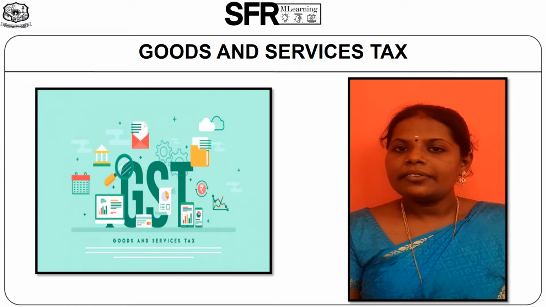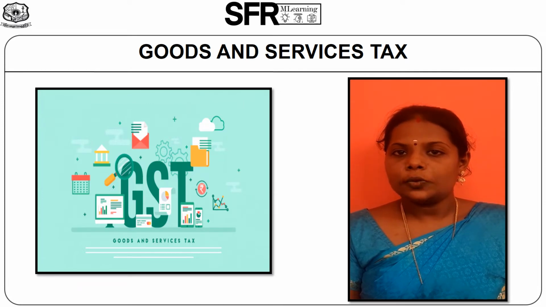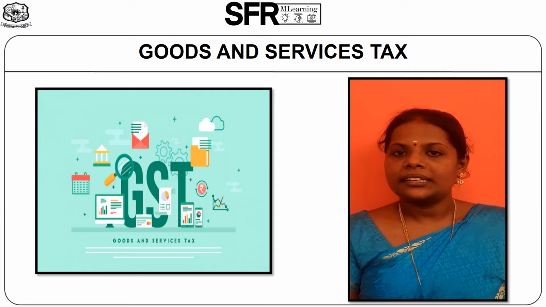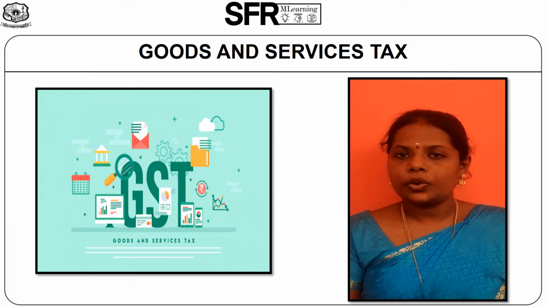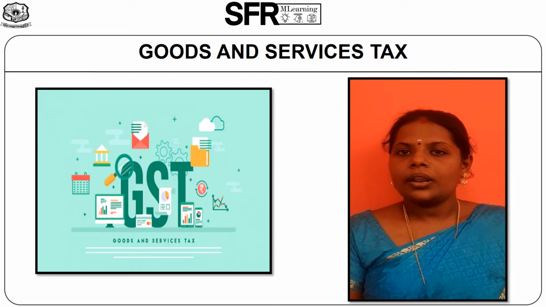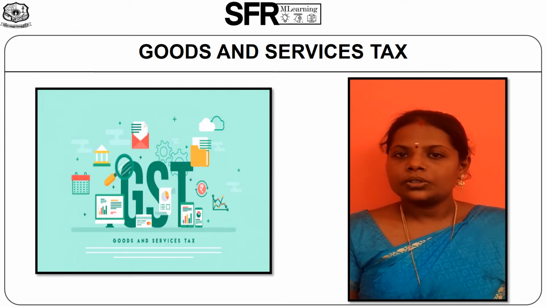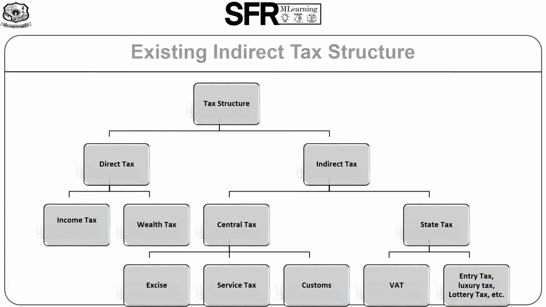Under GST, every person is liable to pay tax on its output and entitled to get input tax credit on tax paid on its input, and ultimately the final consumer will bear the tax. France was the first country to introduce the GST as early as in 1954. Now almost 150 countries are following GST in one or other form. A dual goods and services tax system was introduced in India from 1st July 2017.